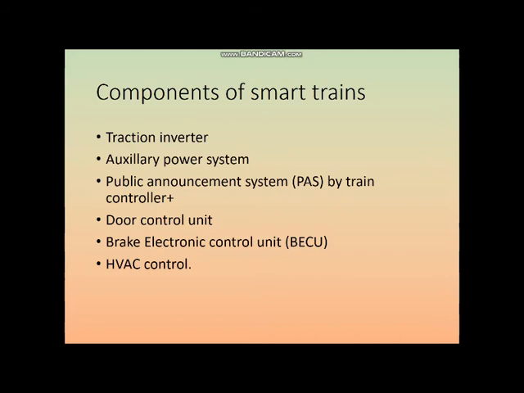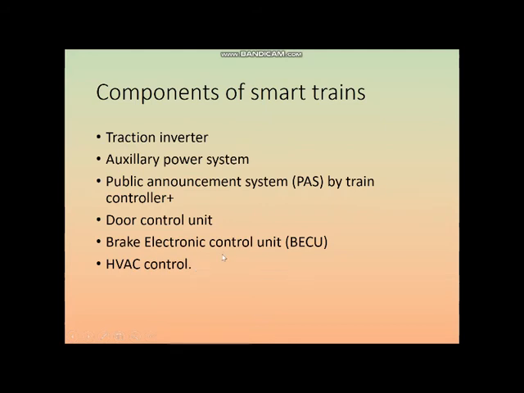Then next is the brake electronic control unit, meaning automatic braking is also enabled in the brake electronic control unit, or BECU, not BESU, this is BECU. This is one component. And last but very important is the ventilation and air conditioning control.